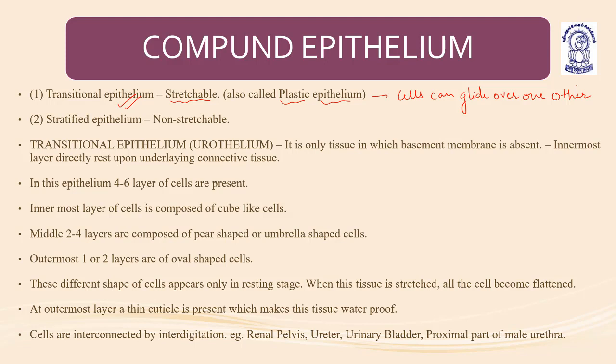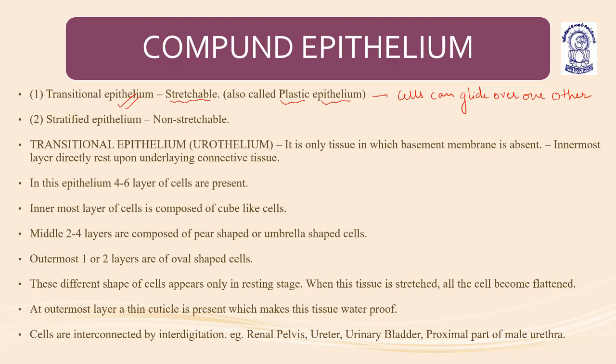Compound epithelium, also known as the multi-layered epithelium, has a very limited role in secretion and absorption, and their main role is to provide protection against chemical and mechanical stress. So I'll write it down.